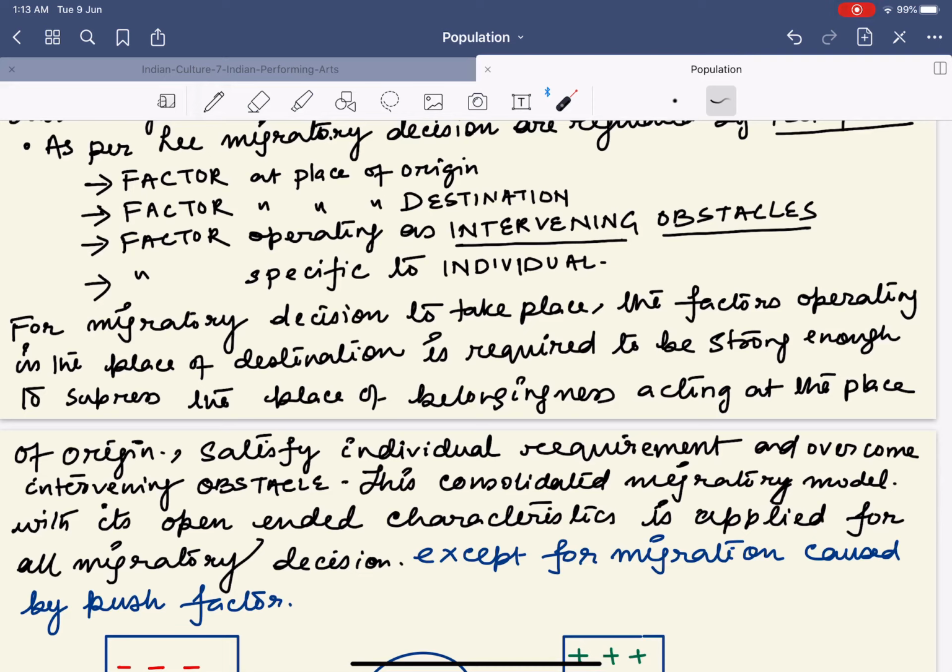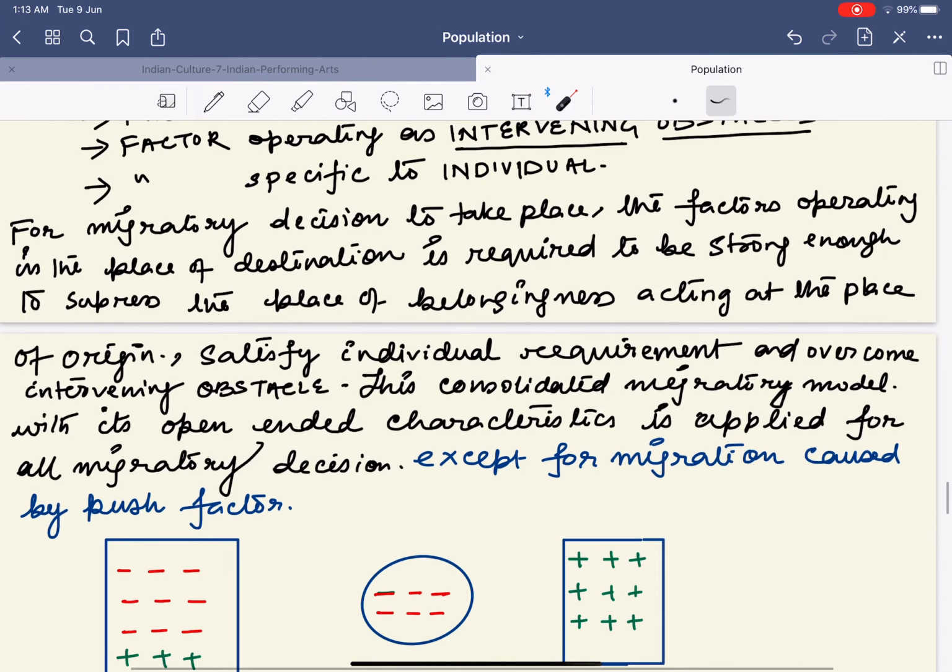Number two, it will also reduce the place of belongingness at the origin, because she has to establish a family with her husband. And last but not least, there are the factors operating as intervening obstacles. Let us say transport could be an intervening obstacle, but with money they can transport themselves to Australia.